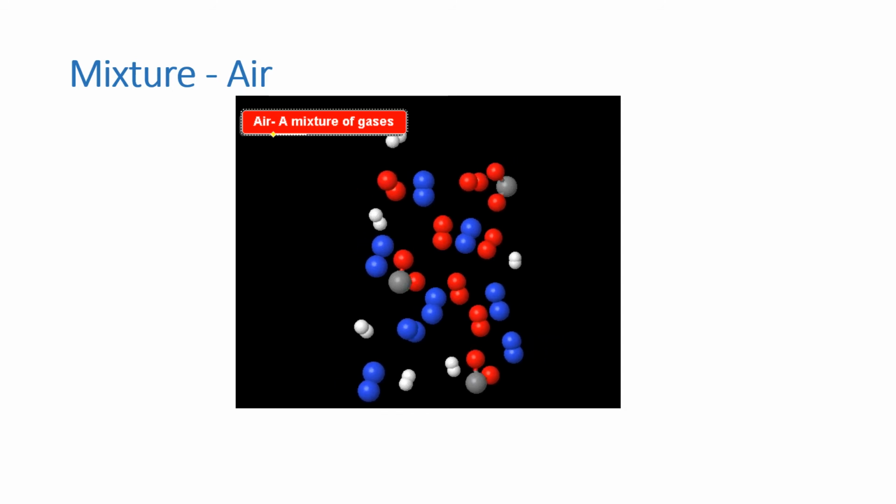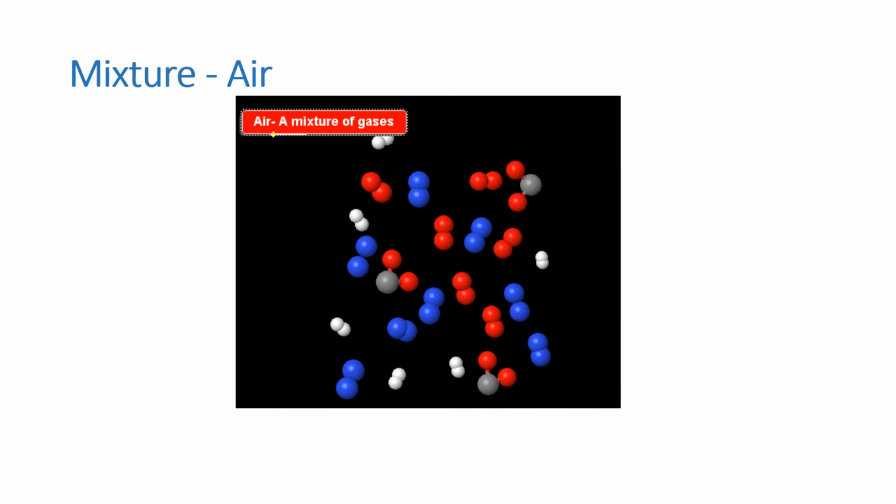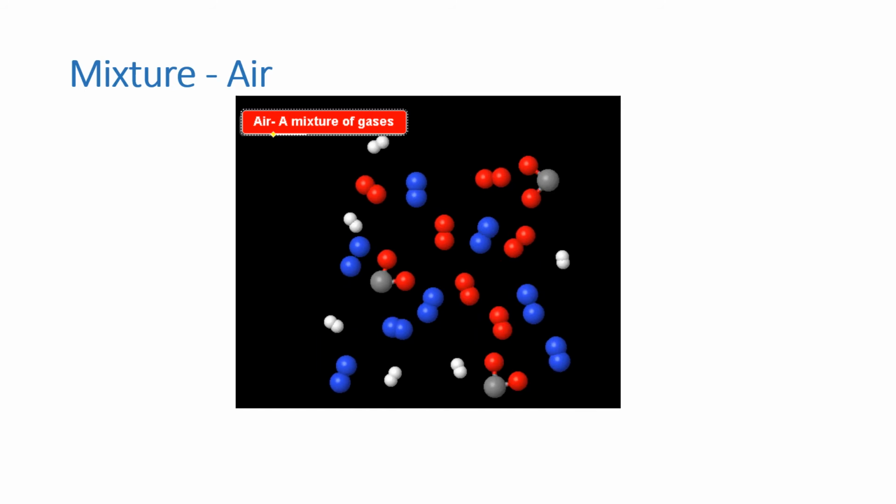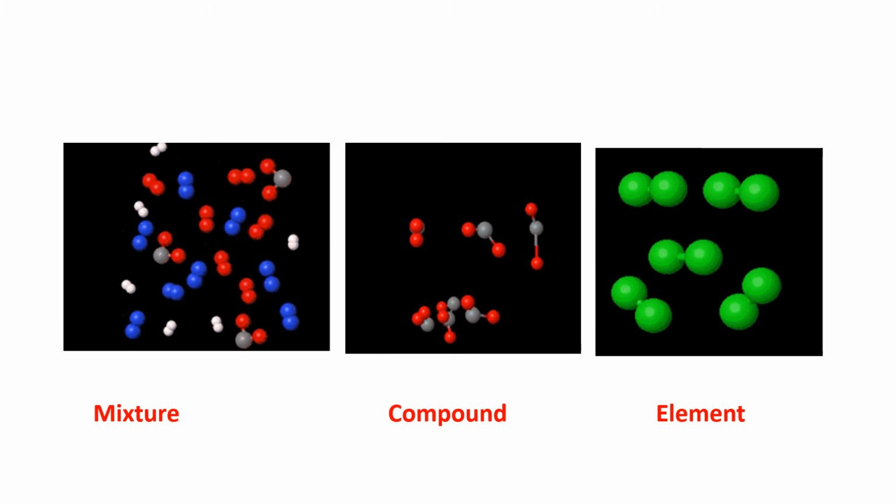In this video, we can see air, a mixture of gases. Here we can see oxygen molecules, nitrogen molecules, hydrogen molecules, and carbon dioxide molecules. In this picture, it is clearly seen that elements are made up of only one kind of atoms. Compounds are made up of two or more kind of elements mixed together in fixed proportion. And mixture is made up of elements and compounds mixed in any proportion.